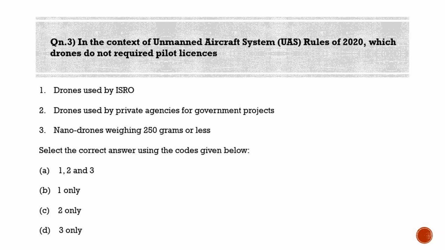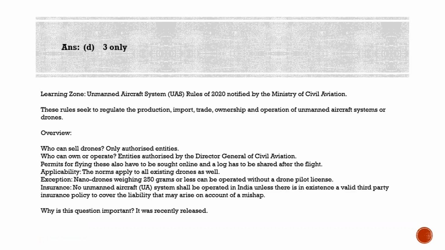Guys, the correct answer here is option D, 3 only. Recently, the Ministry of Civil Aviation has notified the Draft Unmanned Aircraft System Rules 2020. It aims to regulate the production, import, trade, ownership, establishment of drone ports, and operation of unmanned aircraft systems.